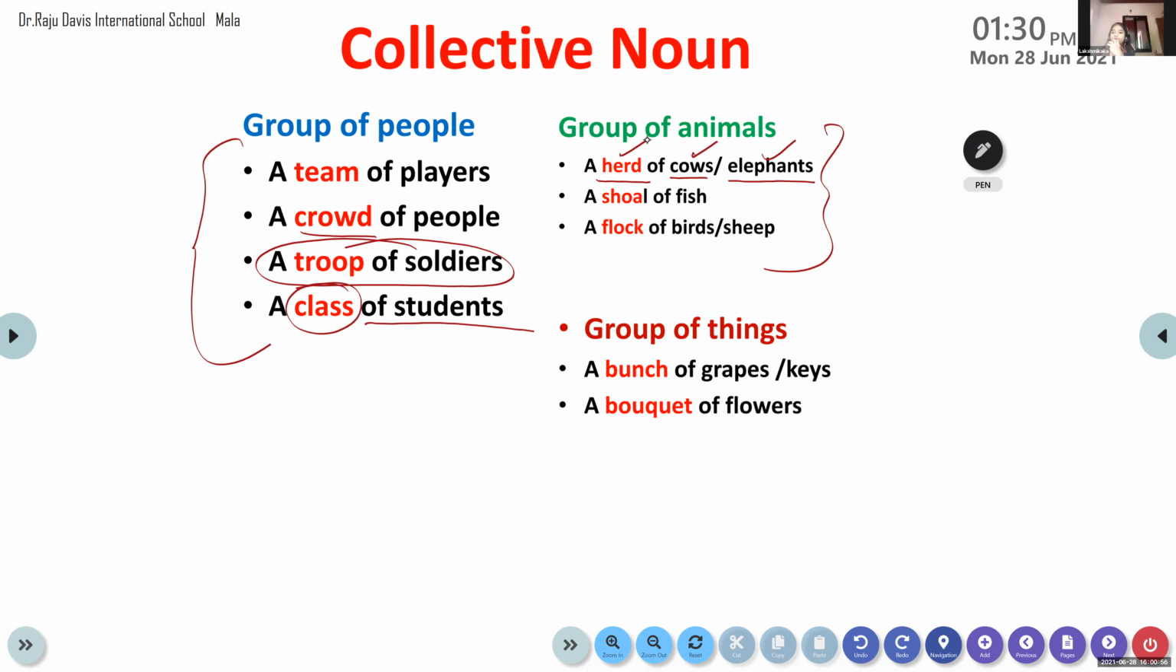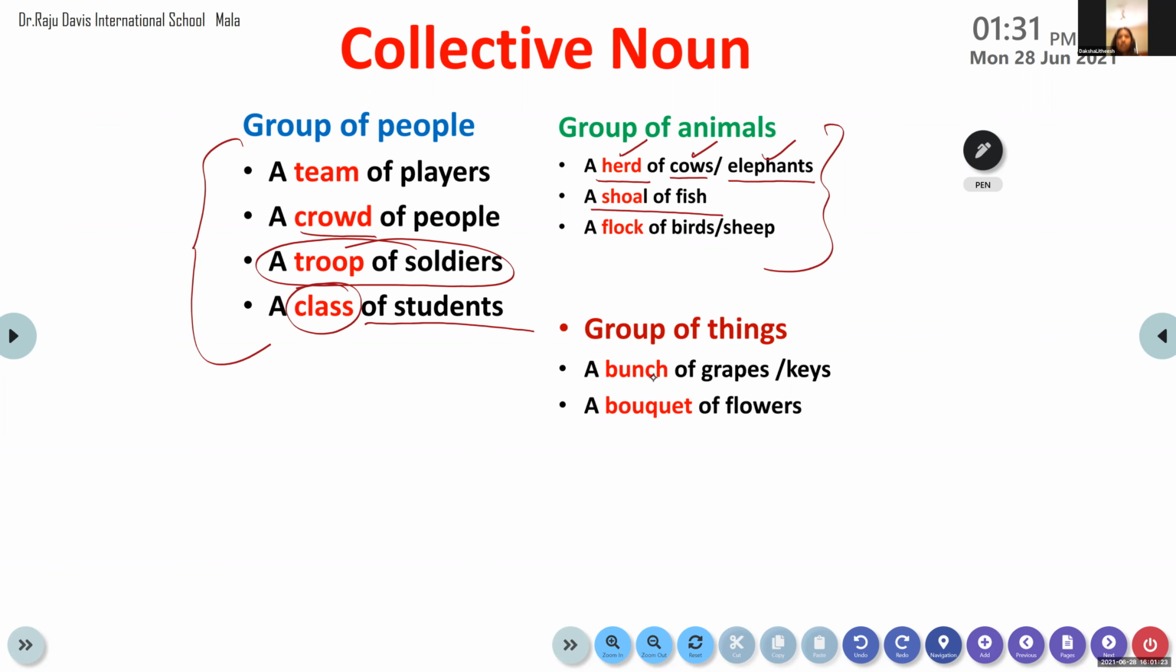Then the next one is for a group of fish. The collective noun that refers to a group of fish is shoal. A shoal of fish. Yes, a shoal of fish. Have you all understood? A collective noun that refers to a group of fish is shoal of fish. Okay, now let's move on to the next one.